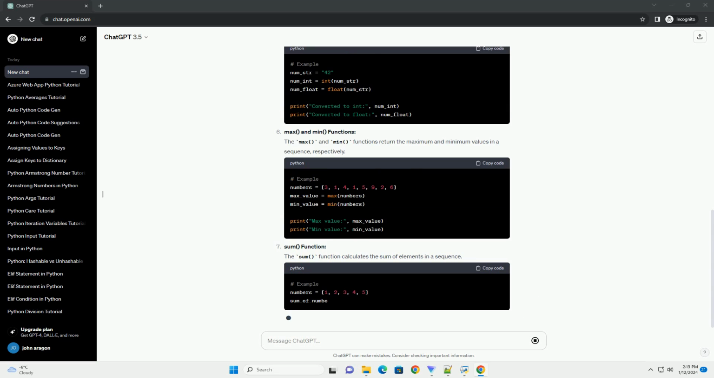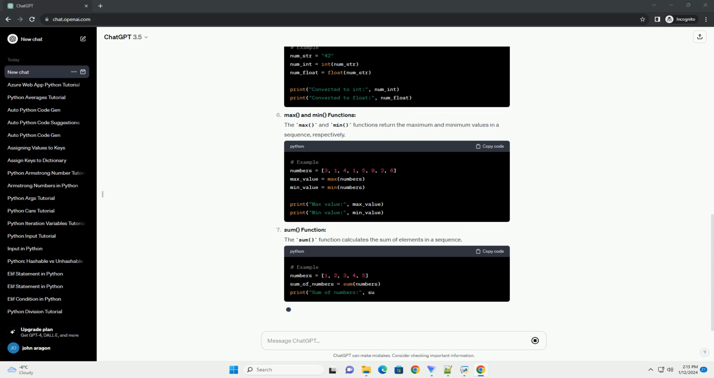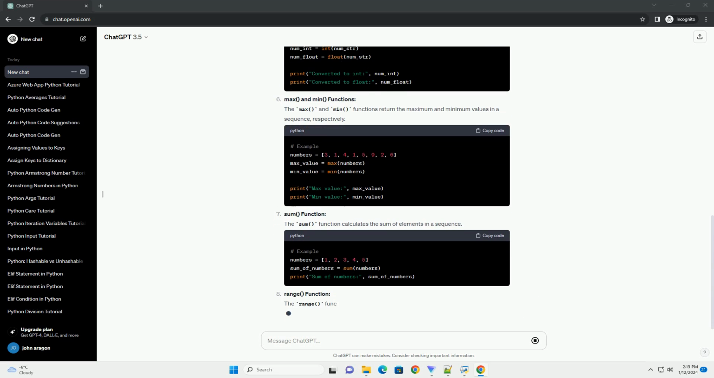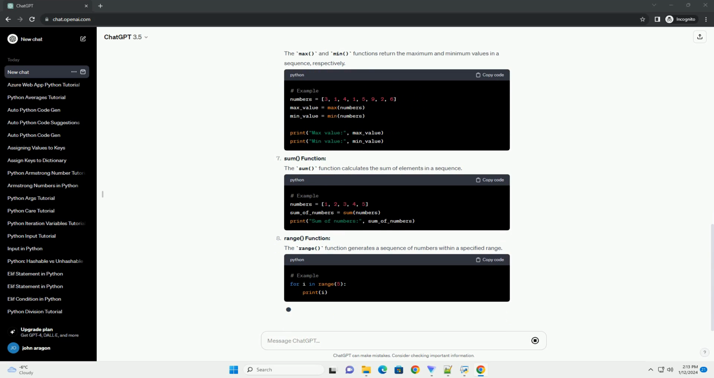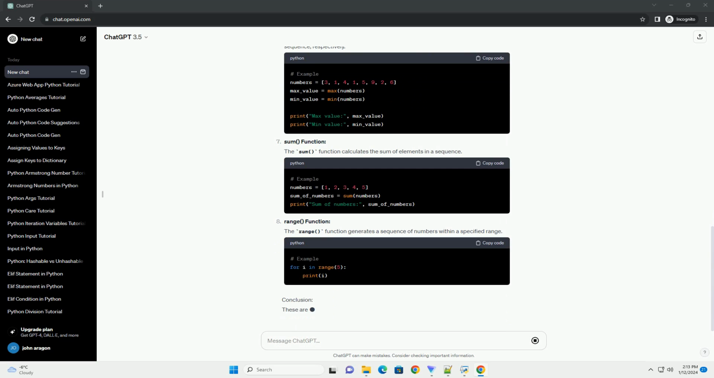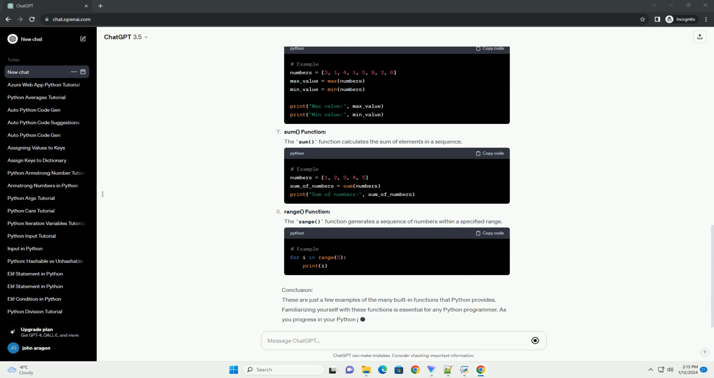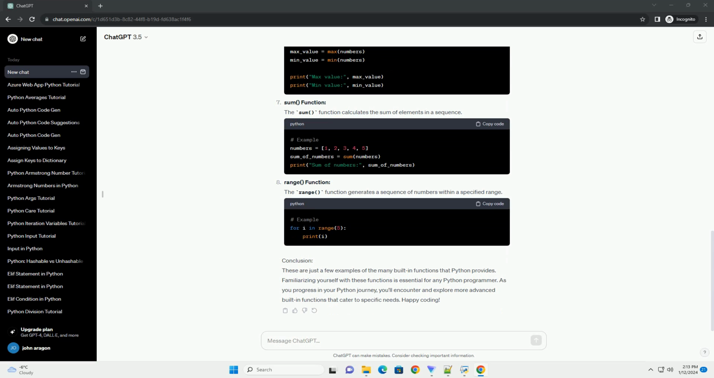Len function. The len function returns the length of a given sequence. Input function. The input function is used to take user input from the console. Type function. The type function returns the type of an object. Int, float, and str functions. These functions are used for type conversion.